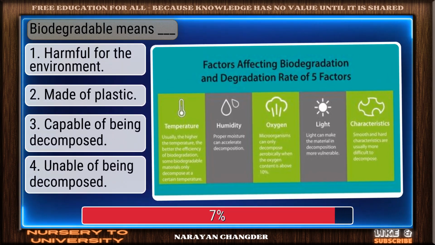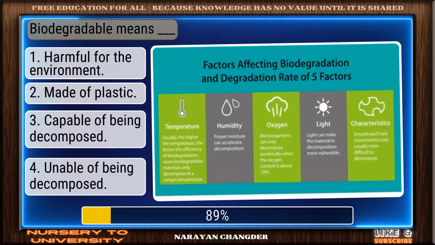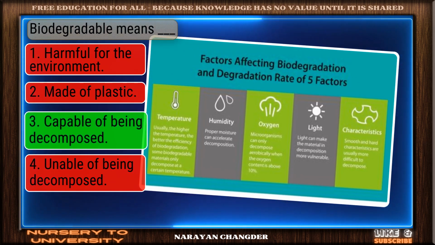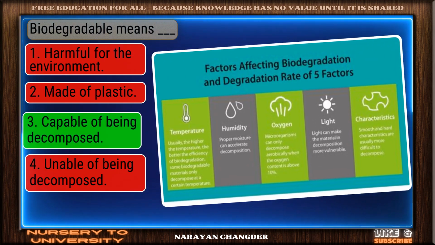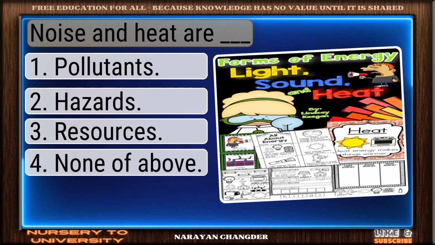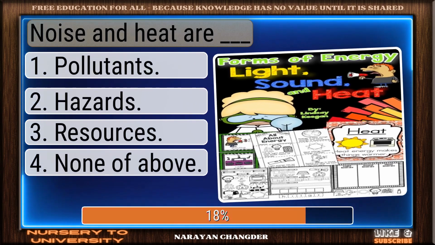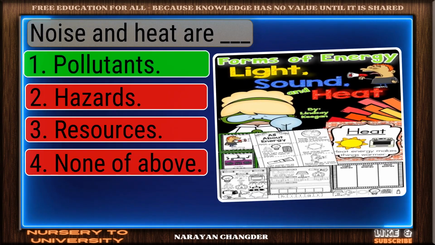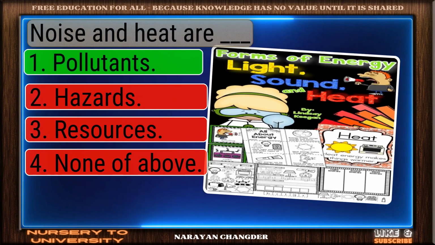Biodegradable means dash. Correct response. Capable of being decomposed is the most accurate answer. Noise and heat are dash. Perfect. Pollutants is the correct choice.